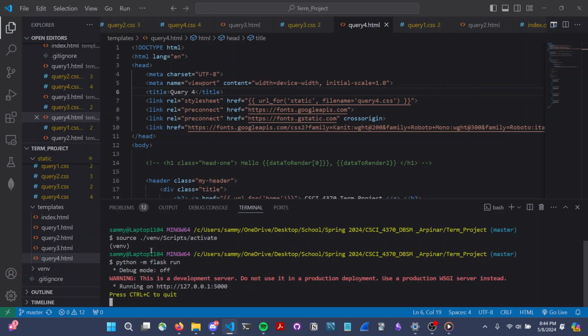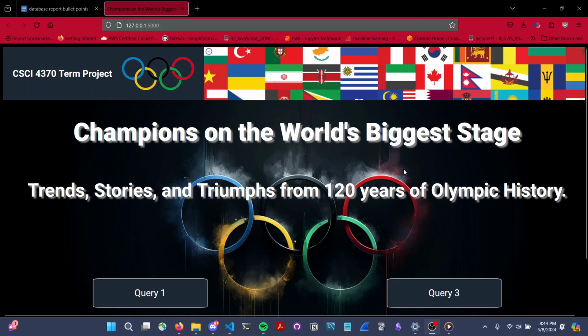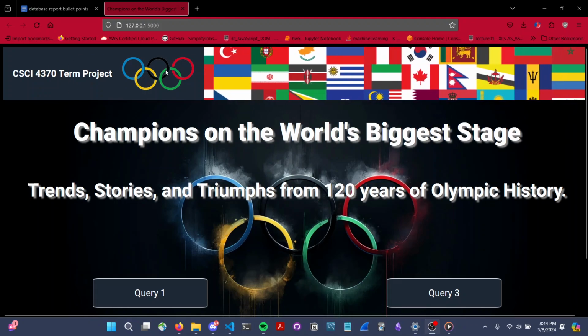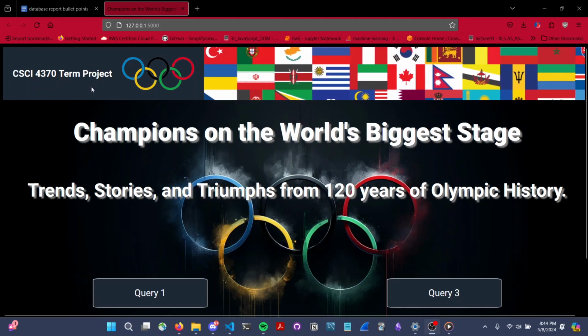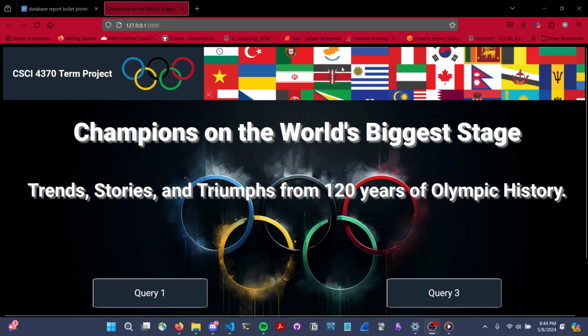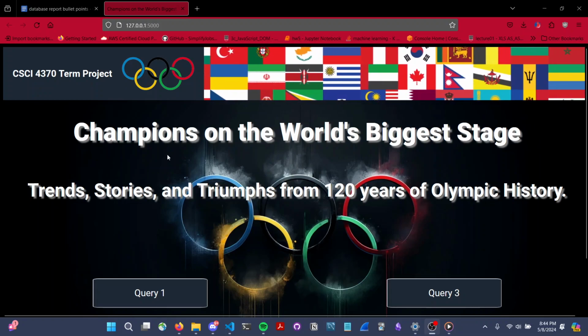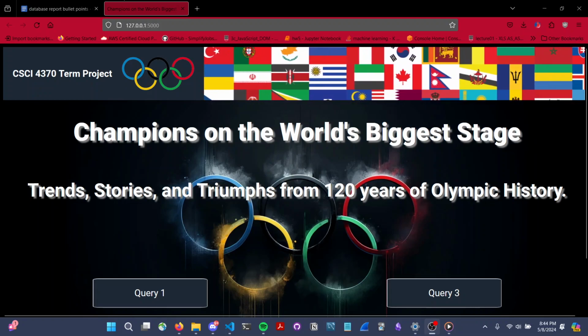And after this is done, we can see our application is up and running. And then we can control click on this. And now our application is being displayed. So I'm just going to run through the front end quality and the UI aspects as I go. So give me 1 second.